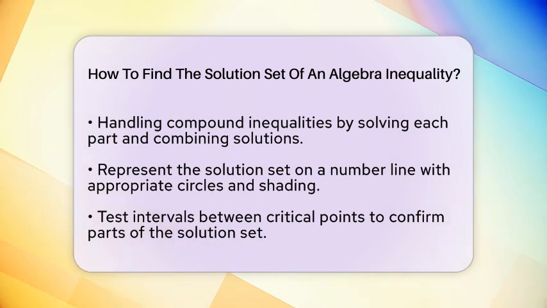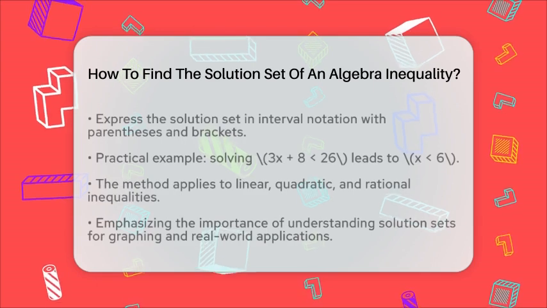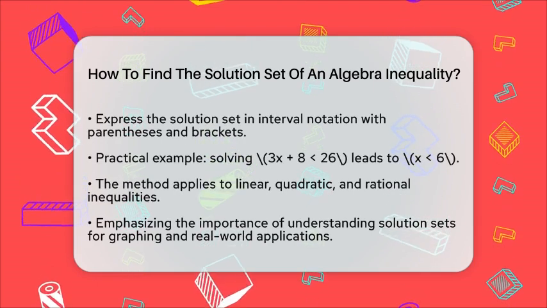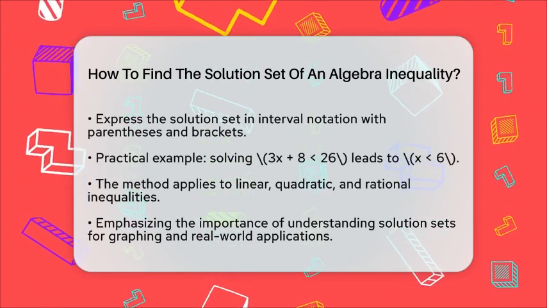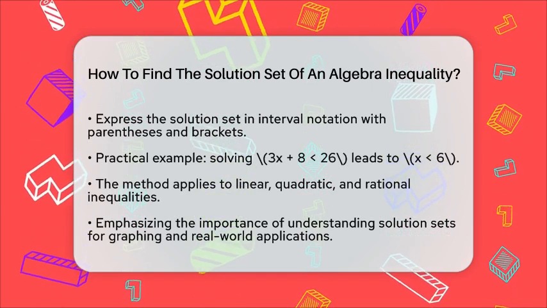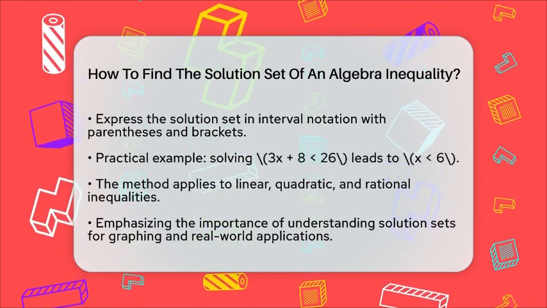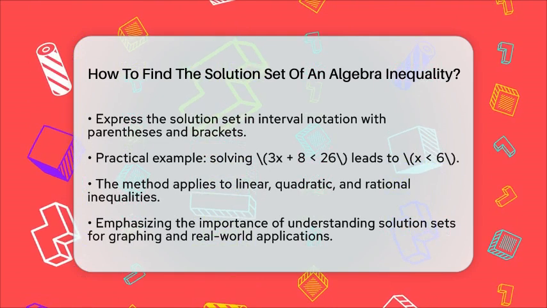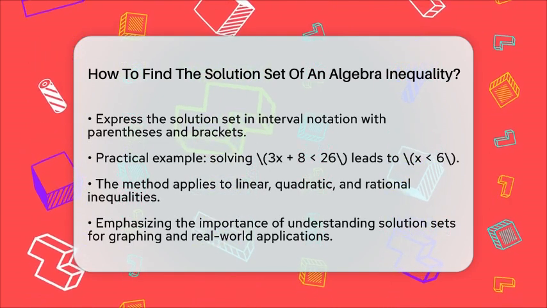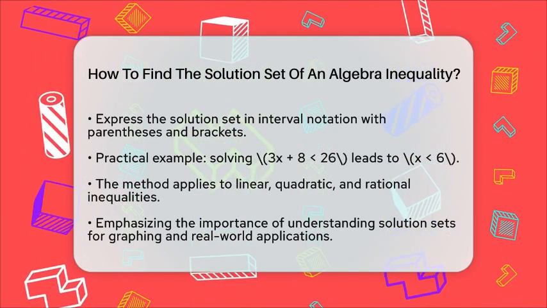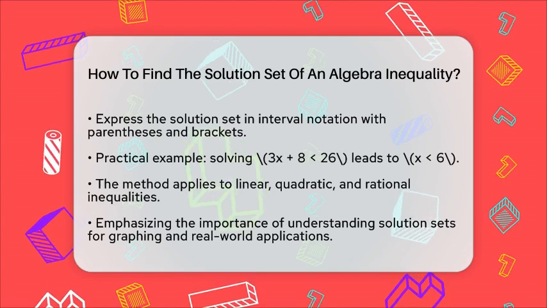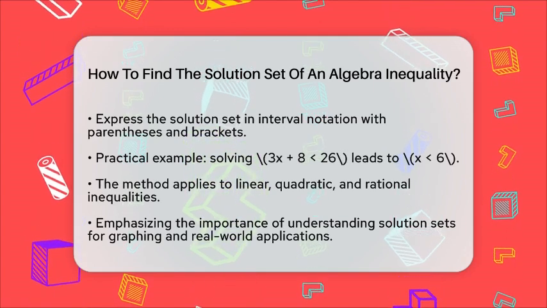Let's look at a practical example. If you have 3 times the variable plus 8 less than 26, subtract 8 from both sides to get 3 times the variable less than 18. Then, divide both sides by 3, resulting in the variable less than 6. The solution set includes all values less than 6, written as -infinity to 6.